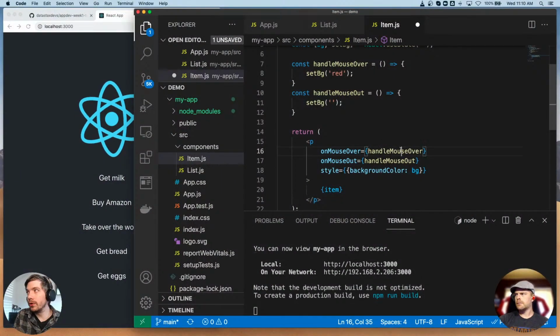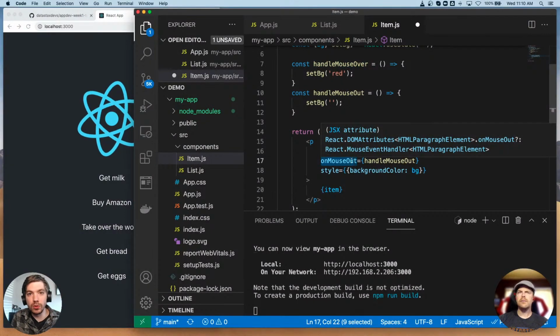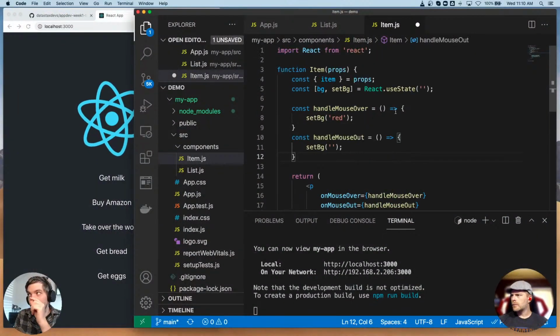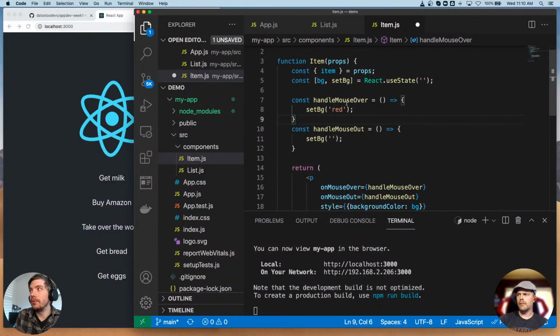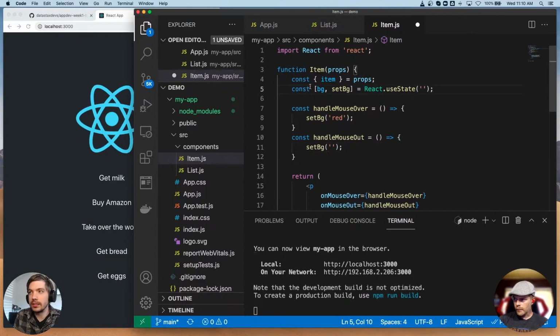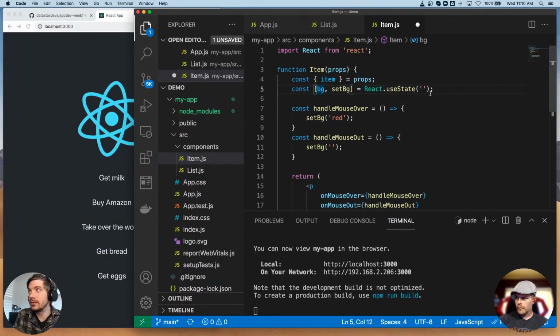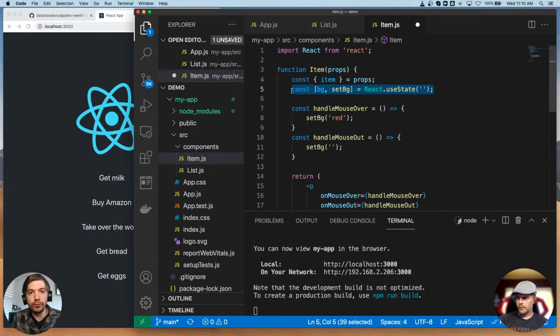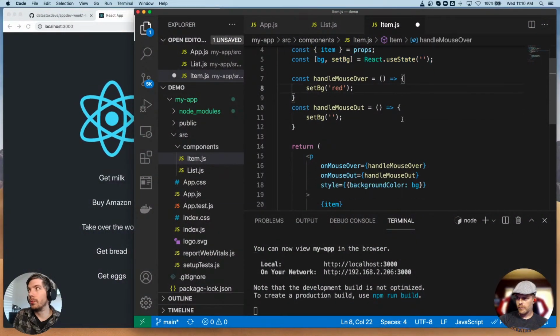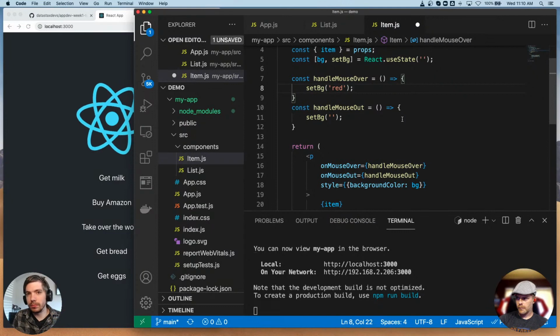So on mouse over, we're going to call a certain function, and then on mouse out, when we move our mouse away from it, we're going to call another event. The effect is going to be setting the background to red and then setting the background to nothing, to empty. And we actually have, and I'll get into this in a little bit, a state here, which holds our value for the background, and we're changing that state every time the mouse moves in and out.